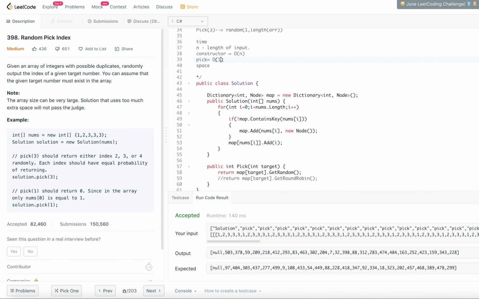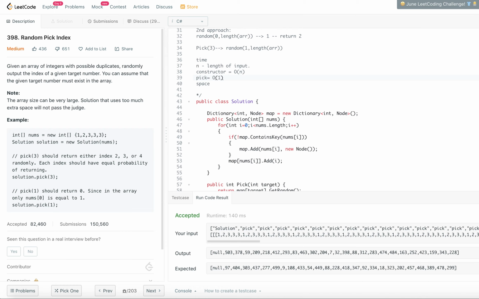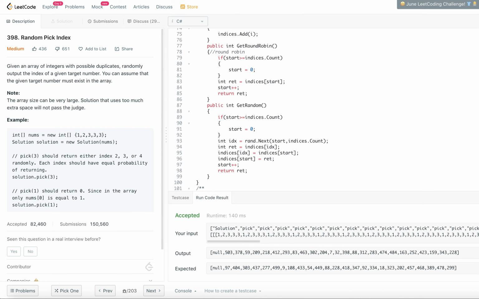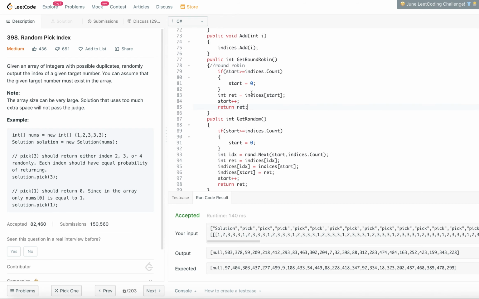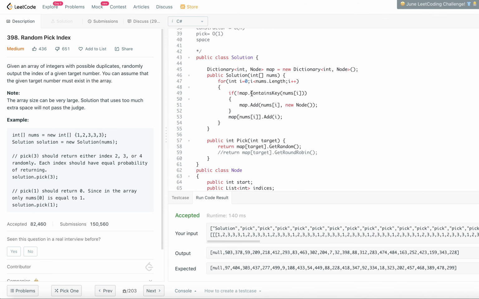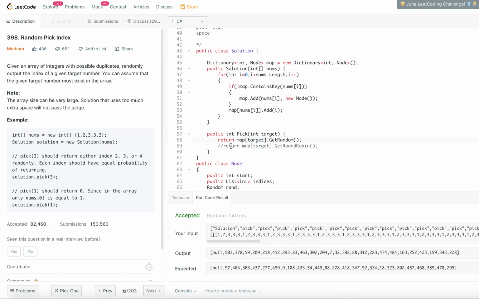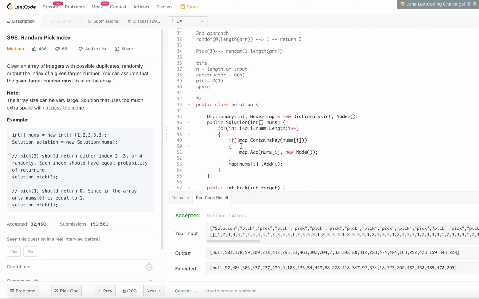That is for get random. Now let's look at get round robin and see if it takes more than constant time. Round robin is also taking almost constant time. So whichever method you use as part of pick, it takes a constant amount of time.